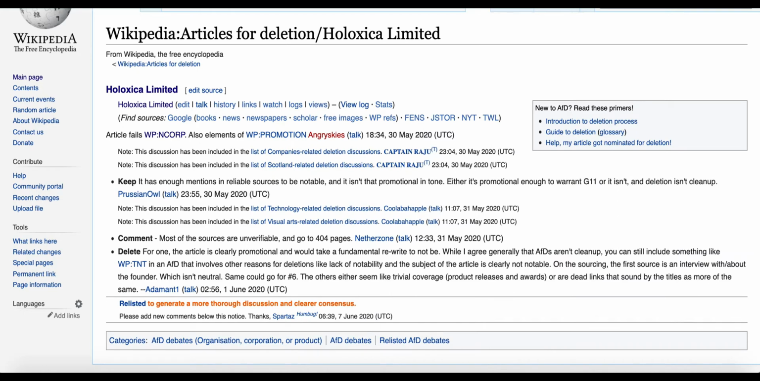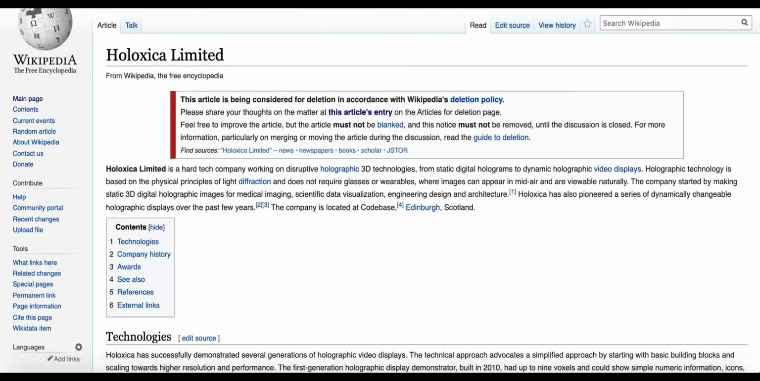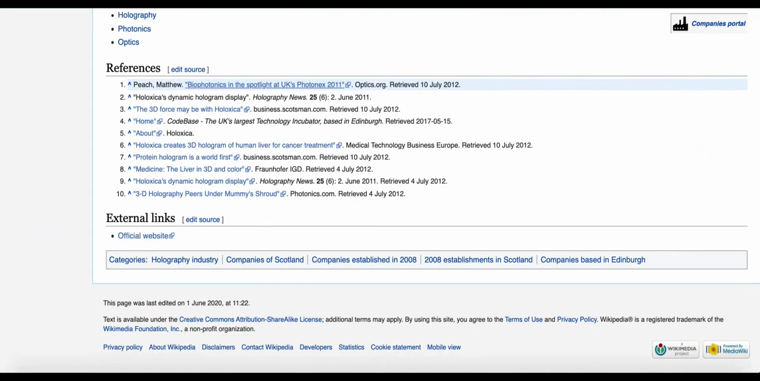Alright, then if I have to see whether I should post a keep comment or a delete comment, as I told you, I will first of all read this entire article. I will see what kind of article it is, what kind of subject it is. Then I will see the references, whether those references are really verifiable, whether those are independent.